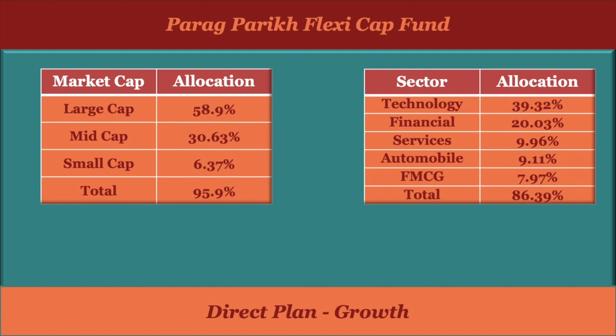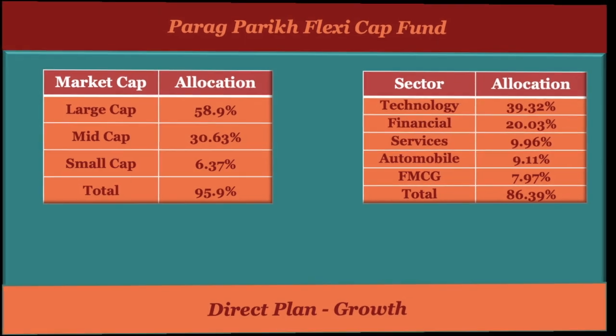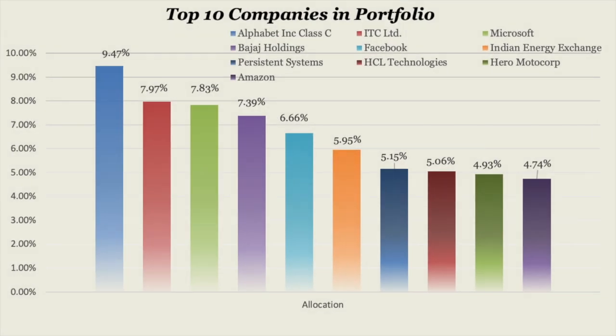Parag Parikh Flexi Cap Fund also invests in foreign equity. Total 25 to 30% of its total investment is in foreign equity only. And if we see the top 10 companies in its portfolio, it is investing the maximum, around 9.5%, in Google. So this fund has a good allocation in Google, Microsoft, Amazon, Facebook, and they form part of its top 10 companies.